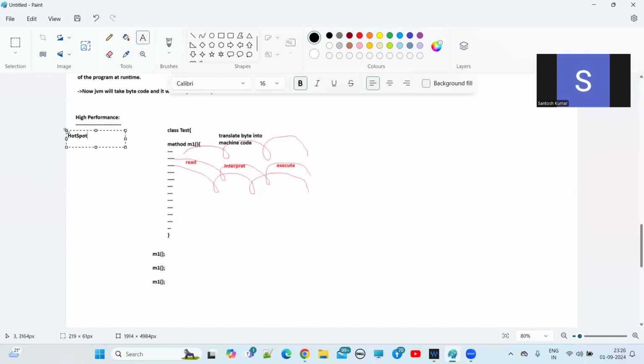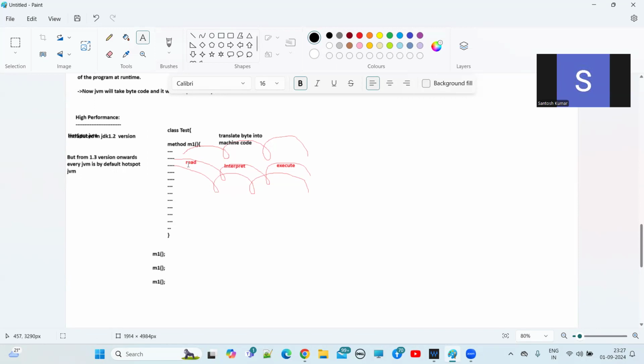This concept was introduced in JDK 1.2 version, but from the 1.3 version onwards, every JVM is by default a HotSpot JVM. Understand?